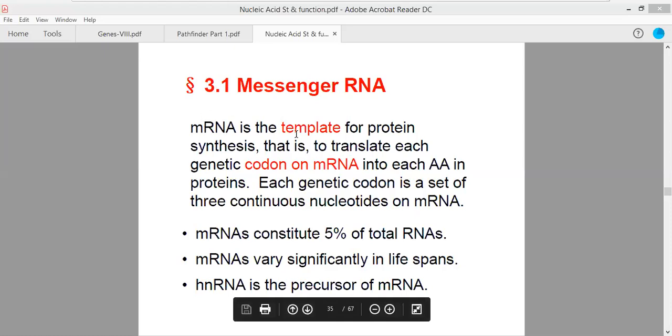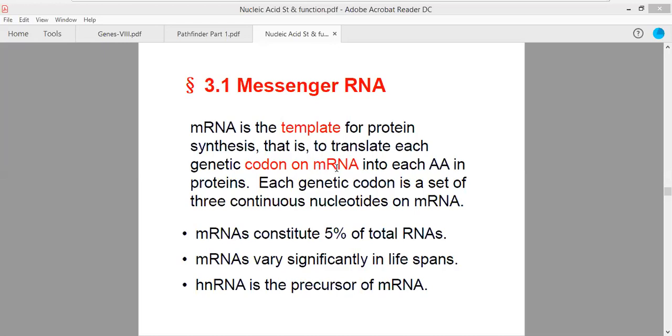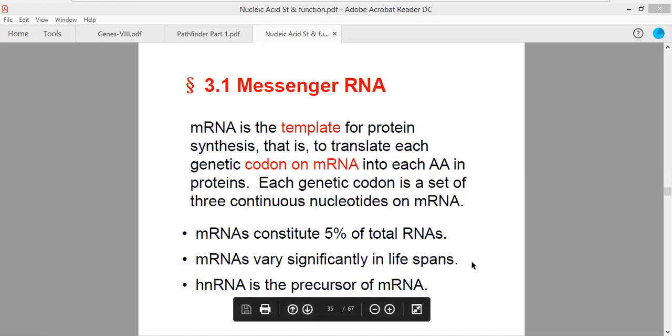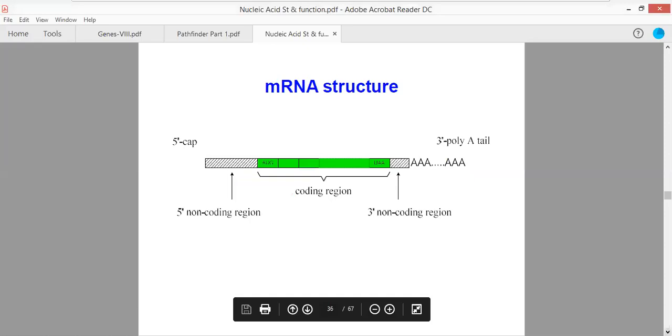mRNA is the template for protein biosynthesis, that is, to translate each genetic code on mRNA into an amino acid in the protein. Each genetic code is a set of 3 continuous nucleotides, and those are referred to as codons. mRNA constitutes 5% of the total RNA. mRNA varies significantly in lifespan. hnRNA is the precursor of mRNA that contains both introns as well as exons within itself. That is why it is referred to as heterogeneous nuclear RNA.